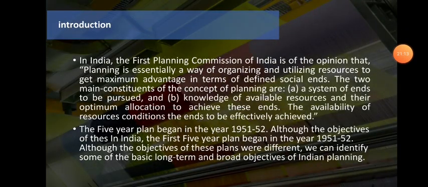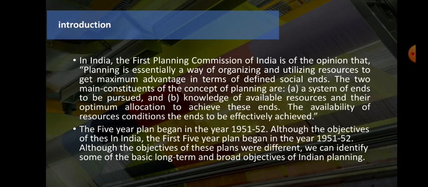Then we are talking about the introduction of the 5 year plan. In economic planning, it is making the major economic decisions: what and how it is produced, to whom it is produced, and how it is allocated. It should be a concise decision of the determined authority on the basis of a comprehensive survey of the economic system as a whole.